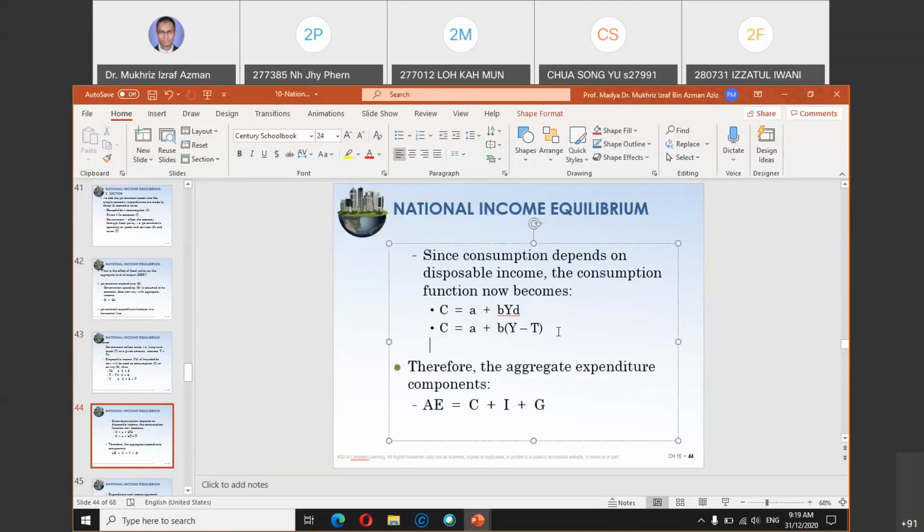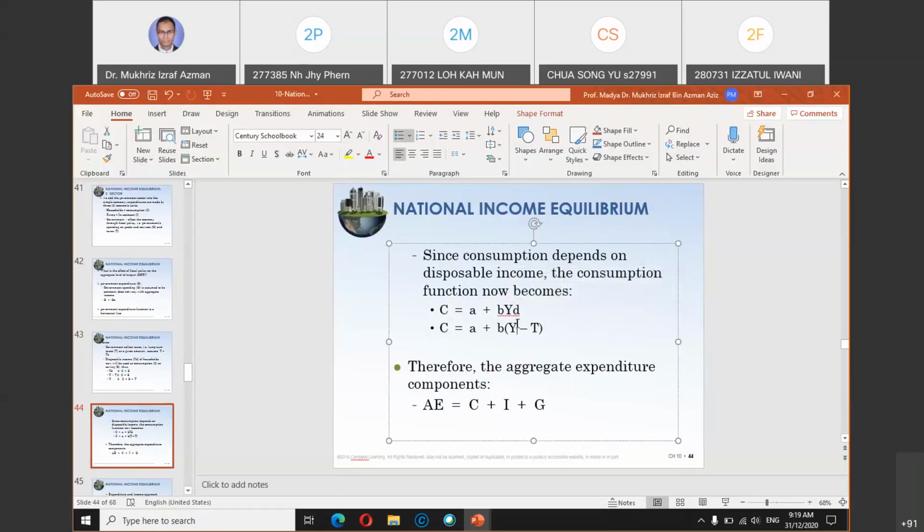Regarding this top part, you recall that usually we only discuss C equals A plus BYD. But how do we get YD? YD is Y minus tax, because YD is disposable income. Disposable income means income after tax.